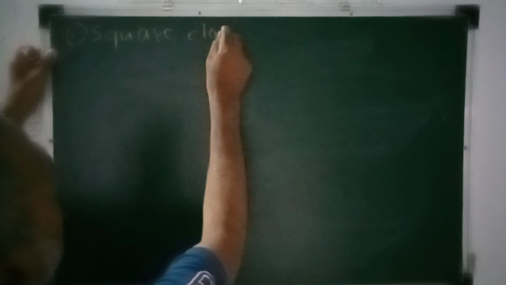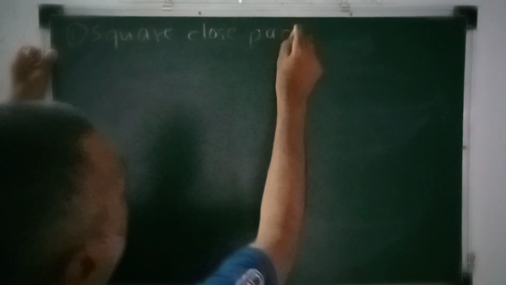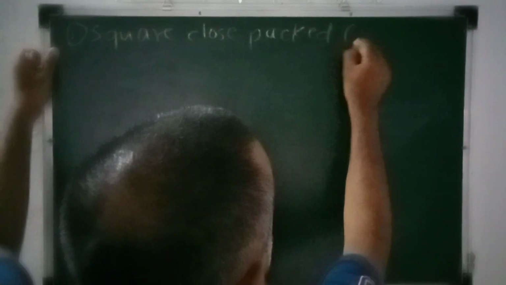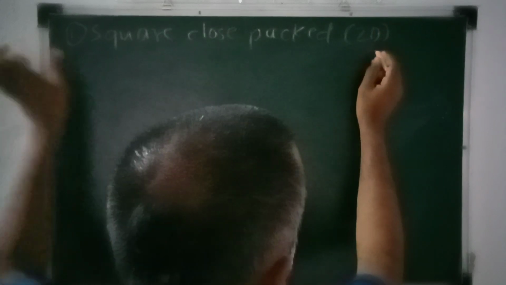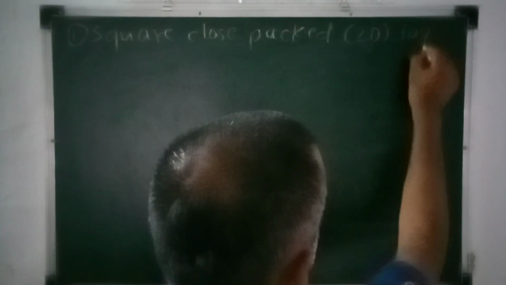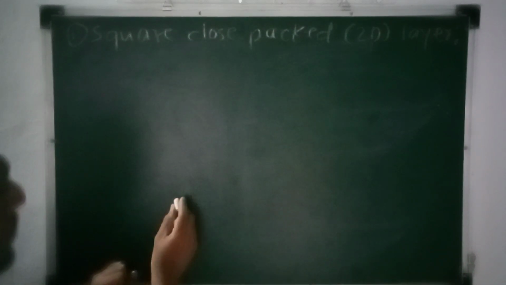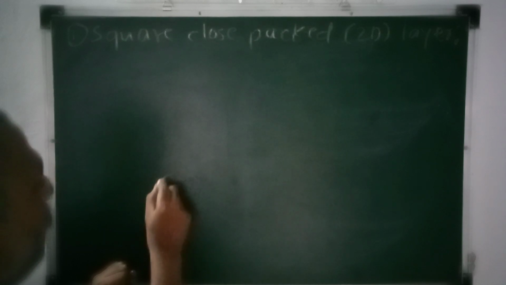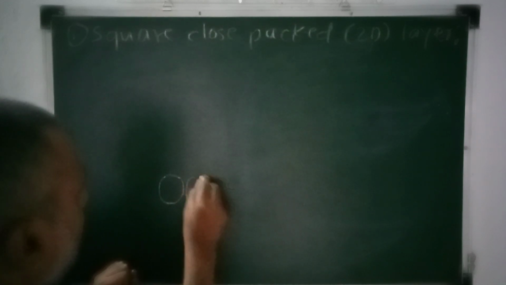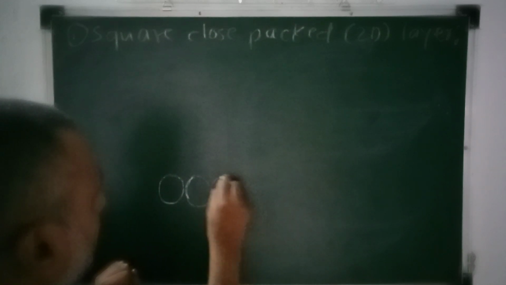The first one is square close packed, square close packed two-dimensional structure, arrangement or layer also we may say, because this is going to be used for making the three-dimensional structure. In this case, the one-dimensional constituents are arranged like I am showing here.